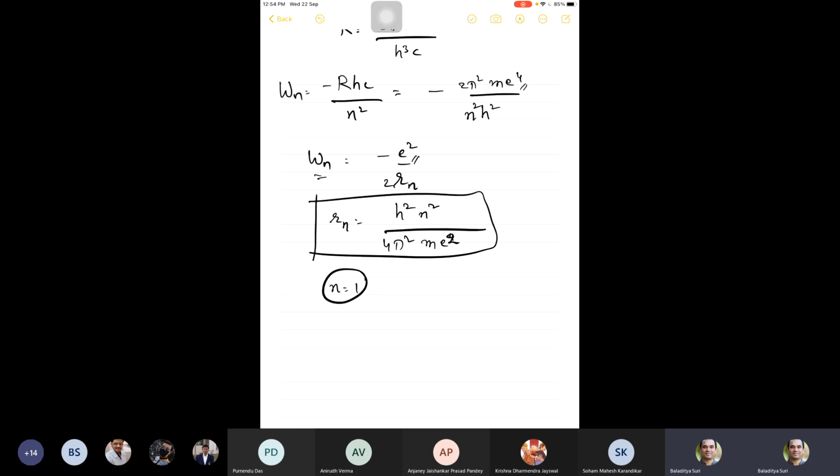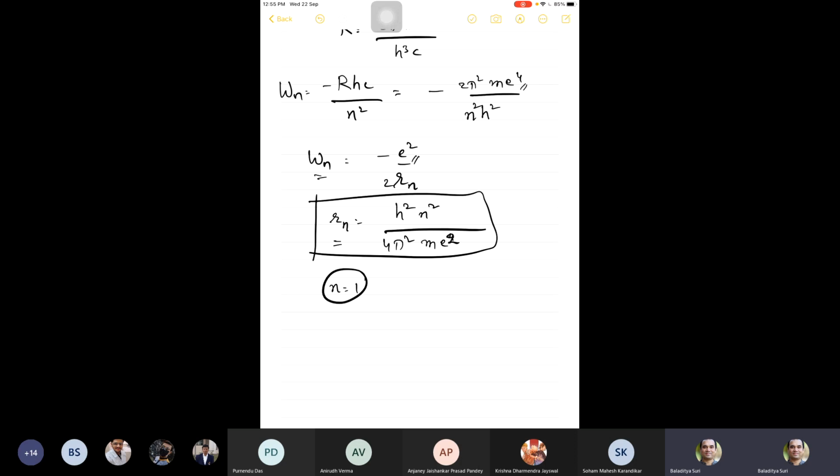So h squared by me squared has dimensions of length because the overall quantity is a radius. So this is the radius of the electron's orbit indicated by the number n. So in other words, it is the nth orbit of the electron. And that comes out to be some n squared times some fundamental length scale, which is some r naught.